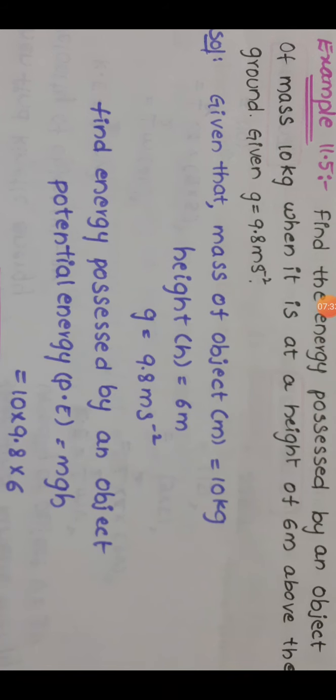Next, example 11.5. Find the energy possessed by an object of mass 10 kg when it is at a height of 6 meter above the ground. Given g equal to 9.8 meter second inverse. In this question, one object is 6 meters above the ground.